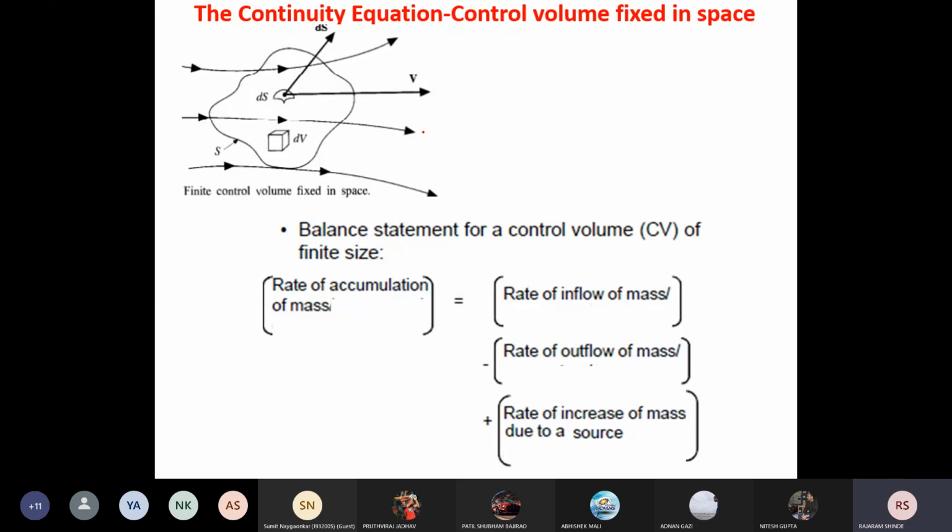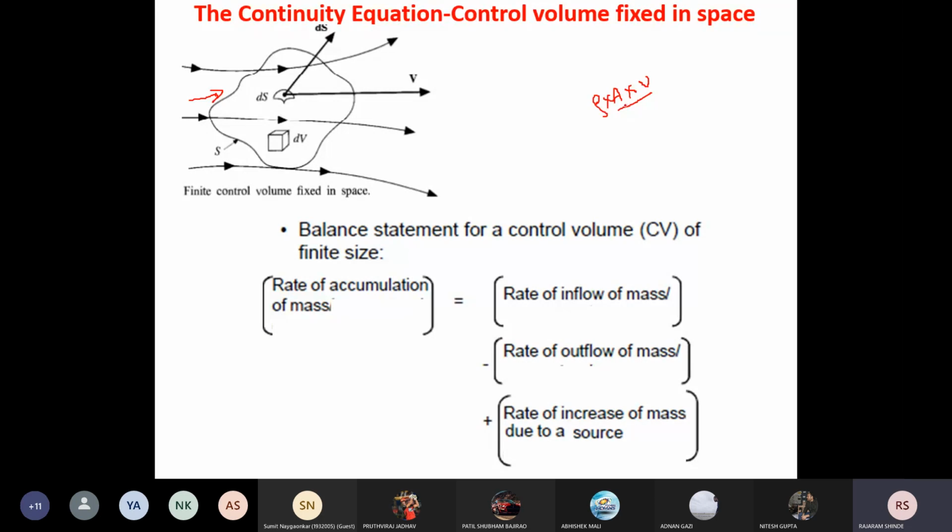If the mass is coming inside any control surface, then you have one equation: area into velocity component will give the flow, and if we multiply this by the density, it will give the mass flow.